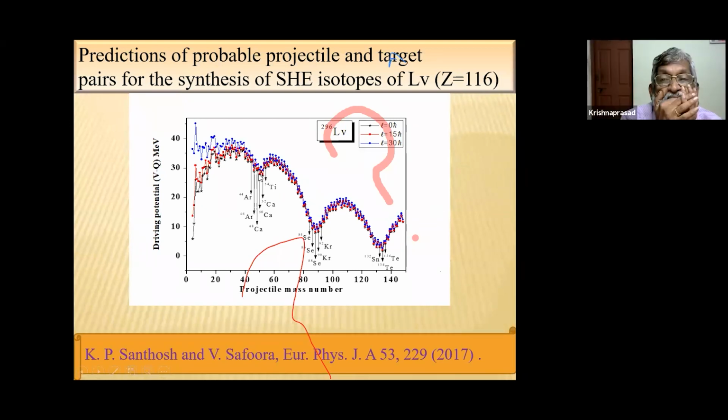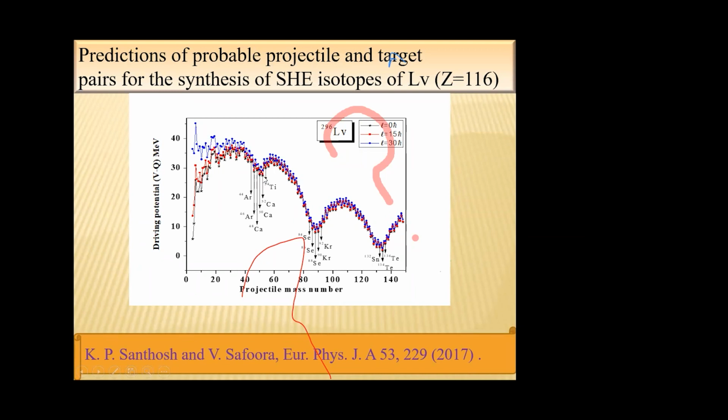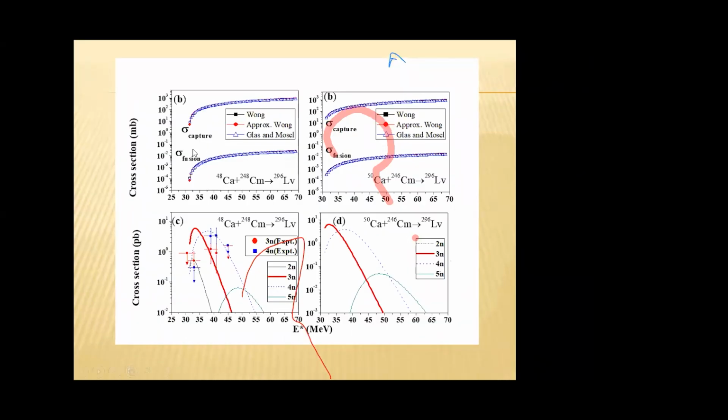The combination around 48 calcium is apt for hot fusion reaction, and the combination around 208 Pb is apt for cold fusion reaction. As earlier, we have studied the capture cross-section, fusion cross-section, and evaporation residue cross-section for each channel for the 48 calcium induced reaction and 50 calcium induced reaction. Here, for the 48 calcium induced reaction, experimental values are available.